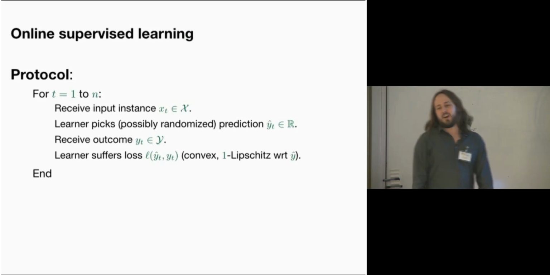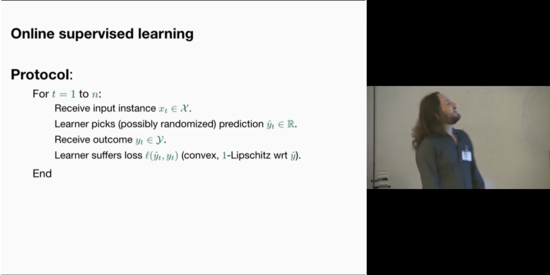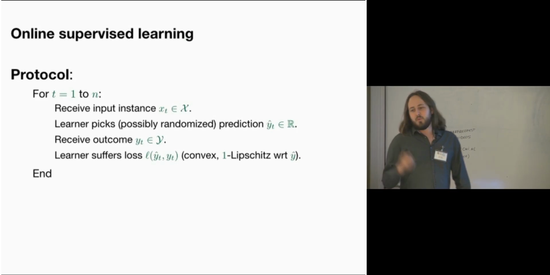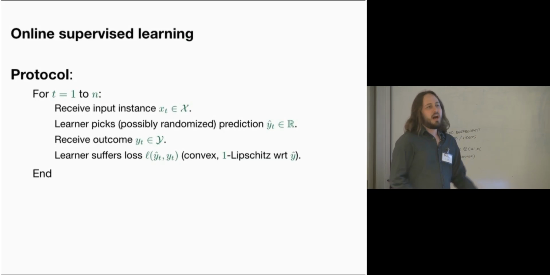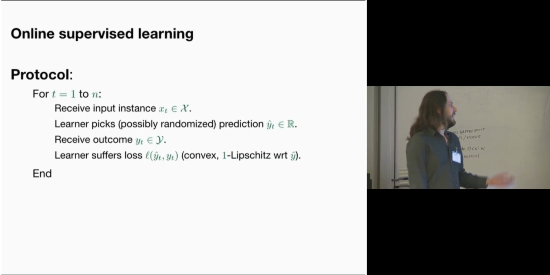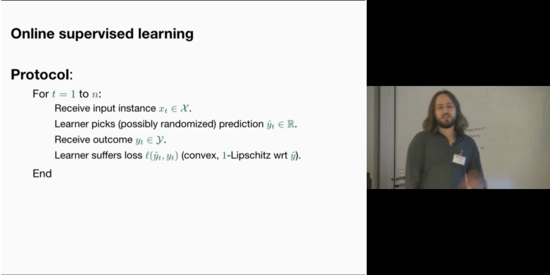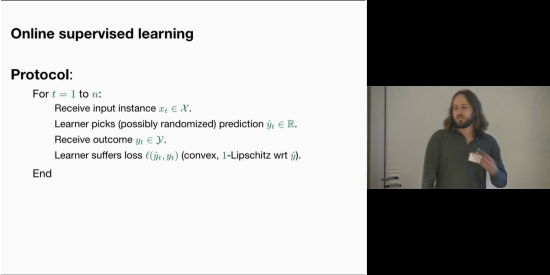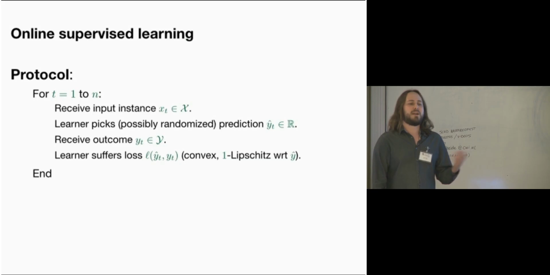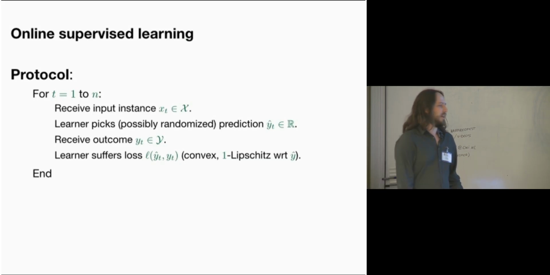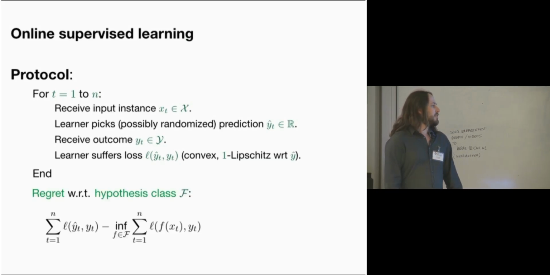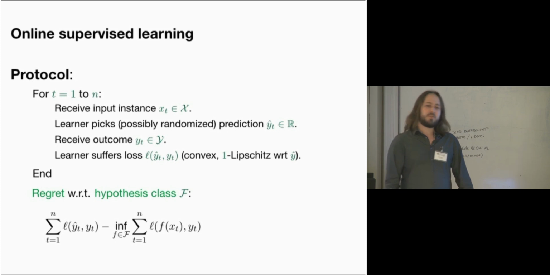So we're going to be doing an online supervised learning setting where at each time we'll receive a context, we'll produce some real value prediction, we'll receive some abstract label, and then we'll suffer some loss. The only thing important about the loss is that it's convex and Lipschitz with respect to our prediction. So think regression or online binary classification with a convex surrogate. And we're going to fix some hypothesis class, and we're going to be looking at regret against this hypothesis class.